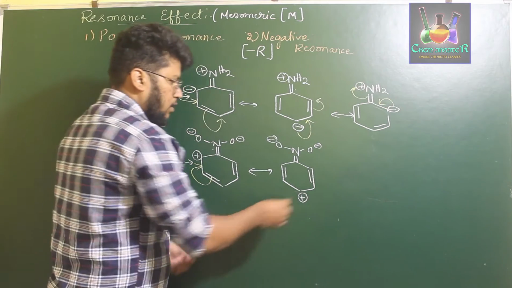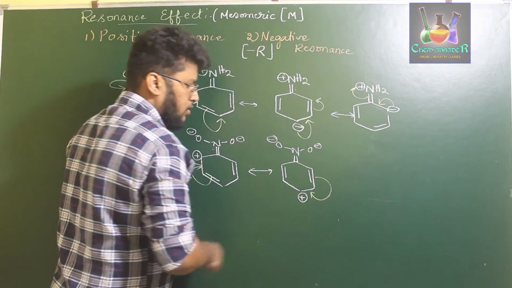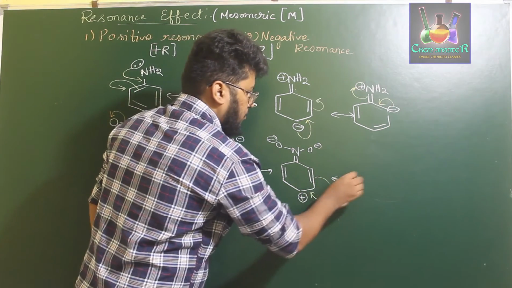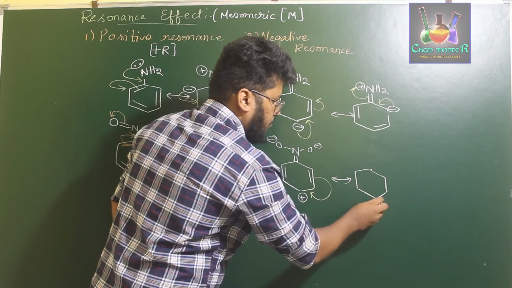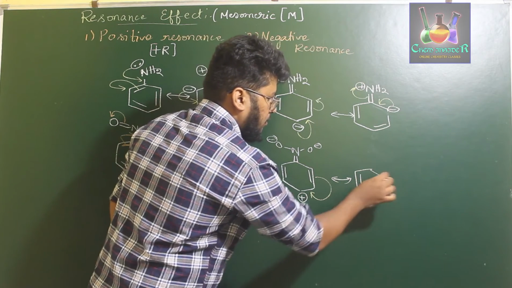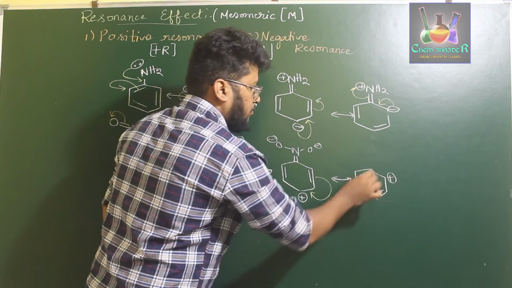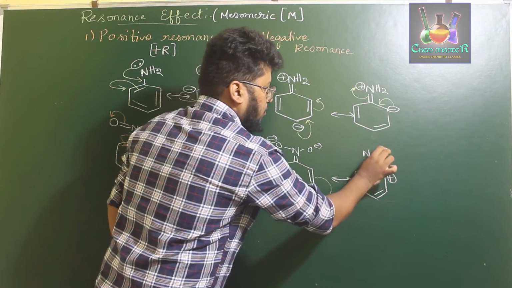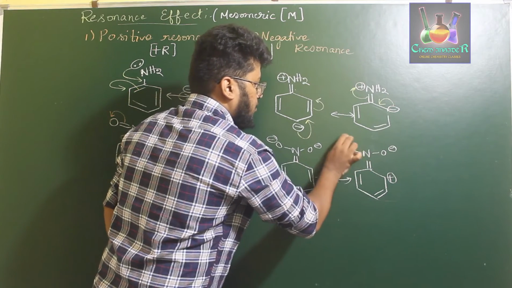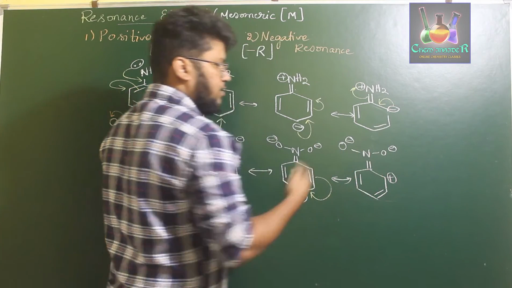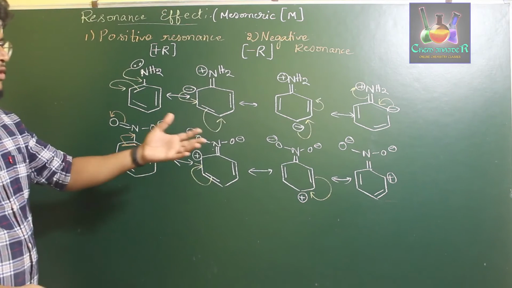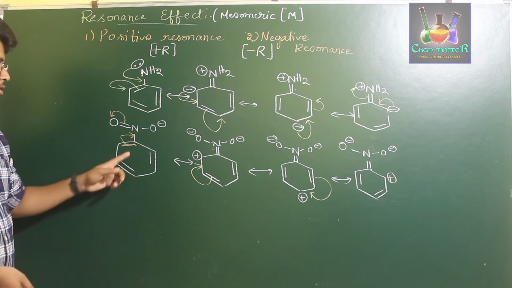Further, this bond gets induced in this position. We observe one more resonance structure like this: positive charge at this position, double bond N, O minus, O minus. So once again, this bond induces over there, so it results in the formation of the same nitro group.